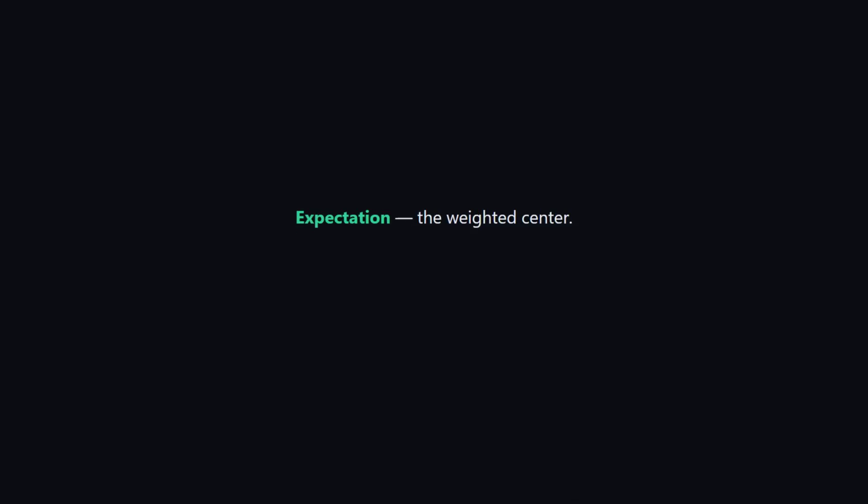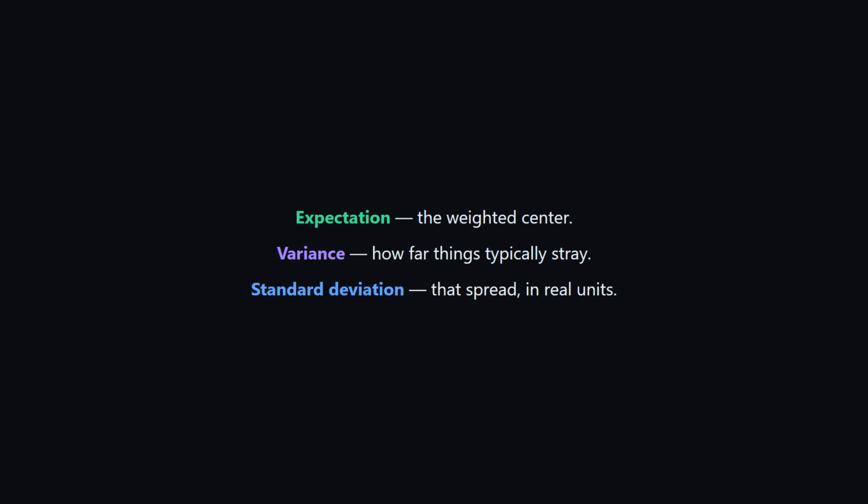Expectation is the probability-weighted center. Variance measures how far things typically stray from it. And standard deviation puts that spread back into real interpretable units.